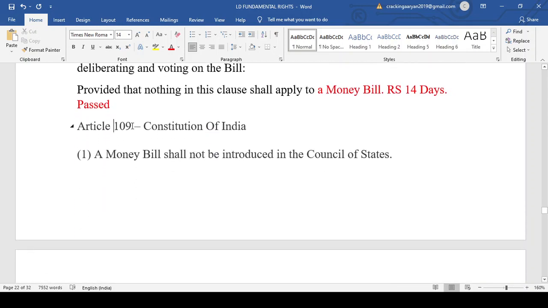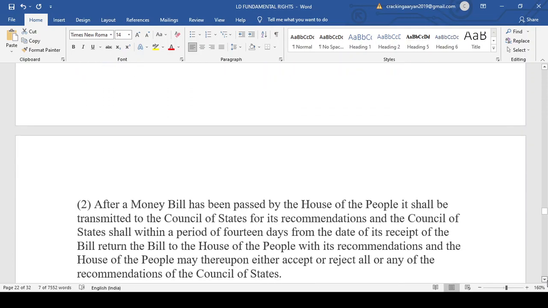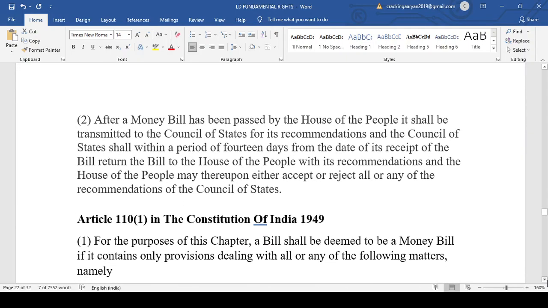Now, Article 109. Article 109 talks about the money bill. So, it is clearly mentioned that a money bill shall not be introduced in the Council of State, that is the Rajya Sabha. The money bill cannot be introduced in the Rajya Sabha. It has been clearly mentioned under 109.